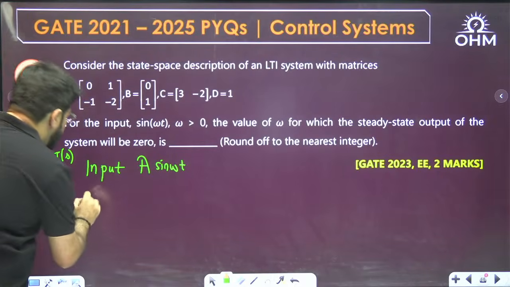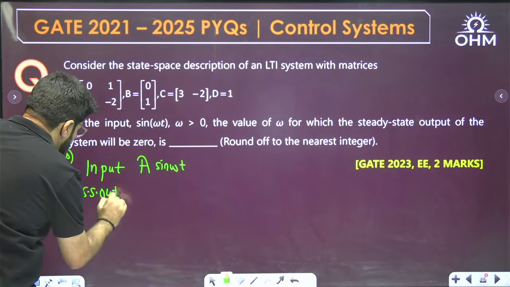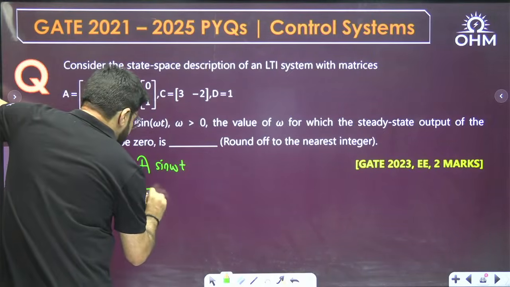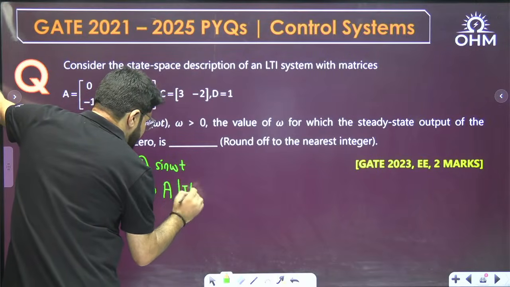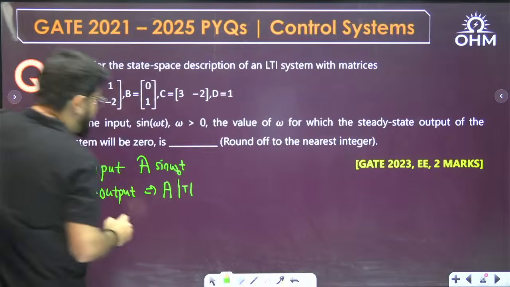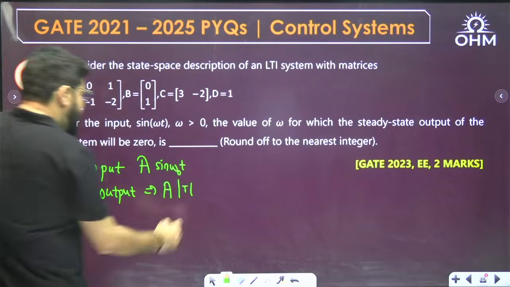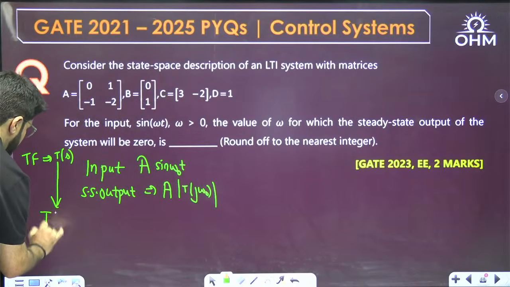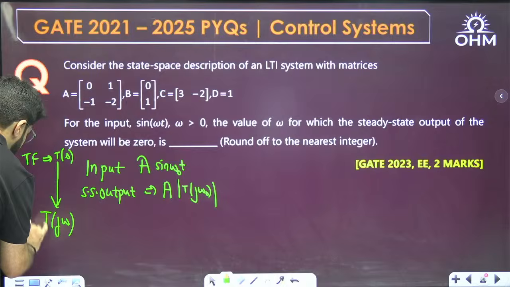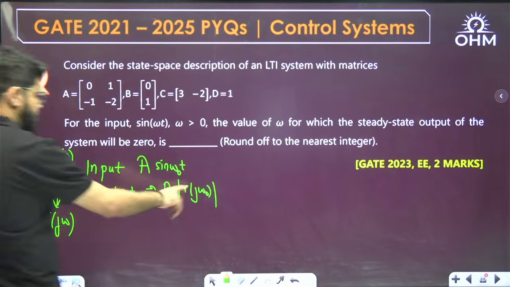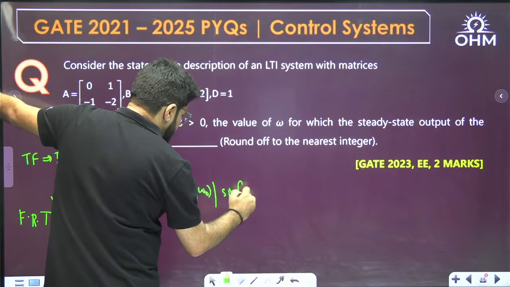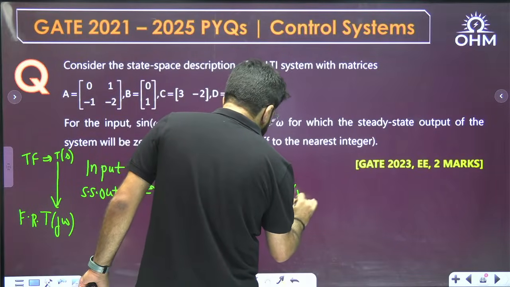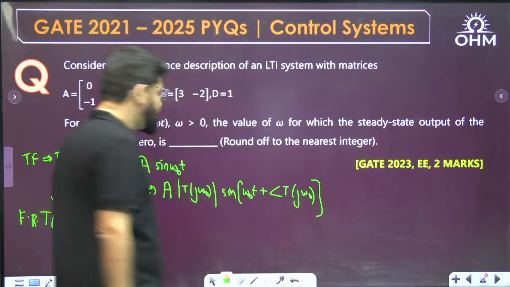T(s), okay, the output of the system, the steady state response to sinusoid, this you study in control, this you study in signals as well. The steady state output is given by A mod of T. Now see, suppose this is sine omega naught t, suppose the frequency of the signal is omega naught, A modulus of T(j omega naught). Convert this into the frequency domain and write down the frequency response T(j omega). Calculate the magnitude of frequency response at omega naught, and then sine of omega naught t, the phase part of the sinusoid is added with the phase of the system, that is angle T(j omega naught). This is the general output formula.